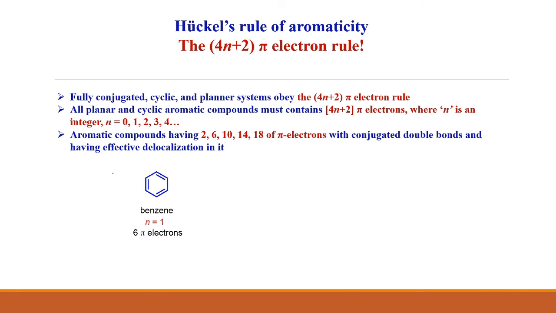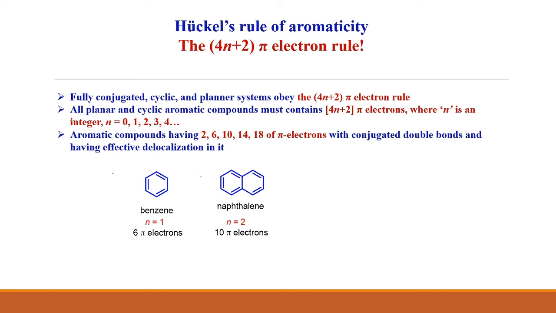Benzene is a cyclic planar system which obeys the 4n plus 2 pi electron rule. It has 6 pi electrons, that is n is equal to 1. The other example is naphthalene. This system is also planar, cyclic, and has conjugated double bonds, which means it has effective delocalization.